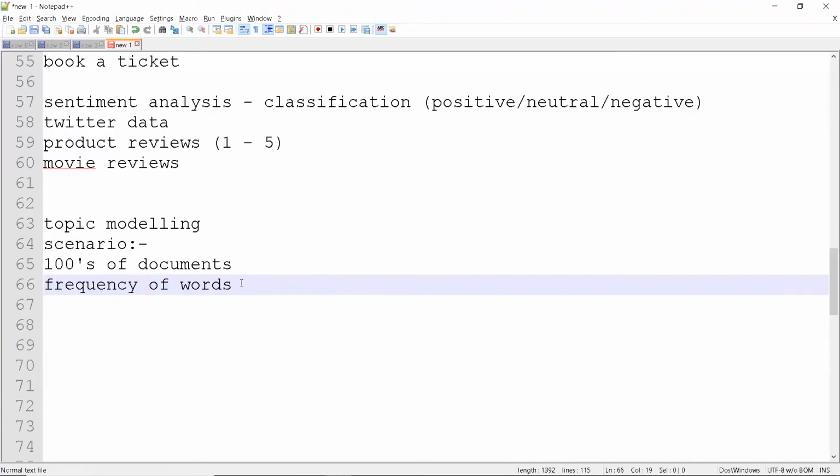Based on this frequency, you can assign topics, saying this document is related to this topic. Let's say one document is related to AI, then that word AI will occur many times throughout the document. So based on the frequent words, we can get some topic out of that.